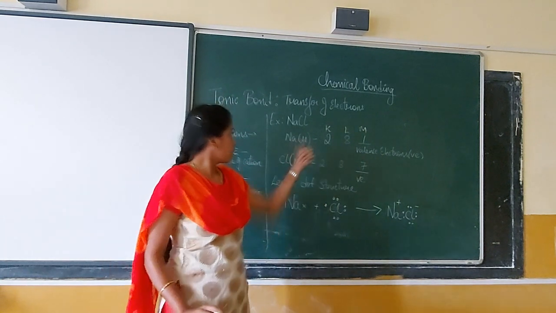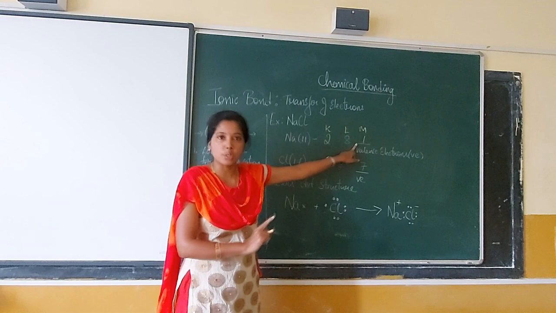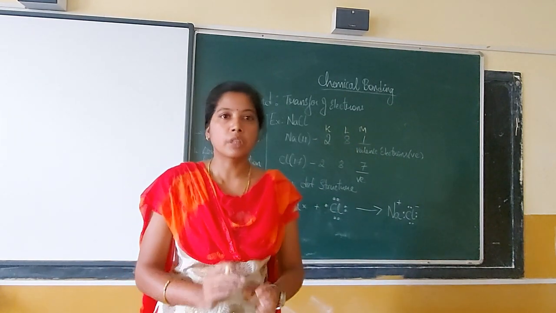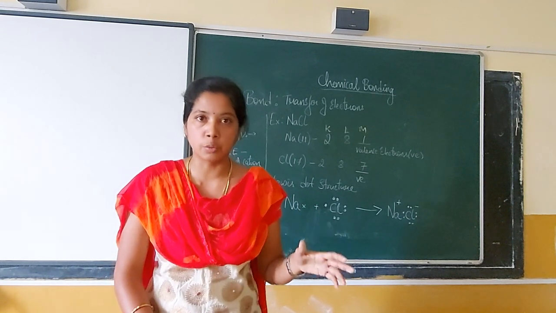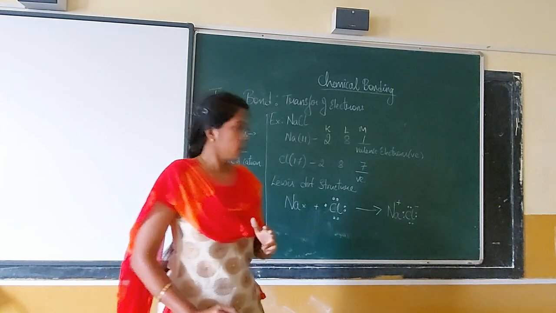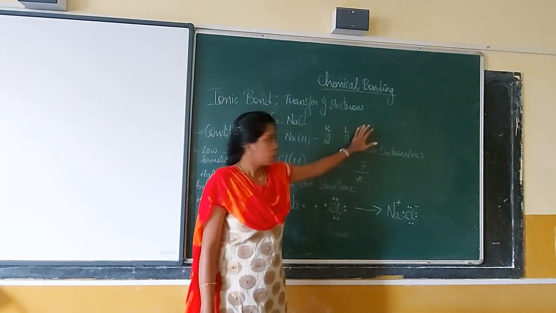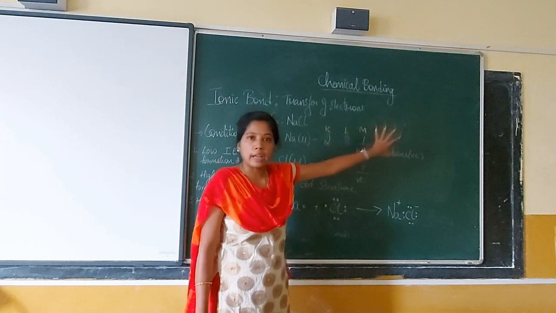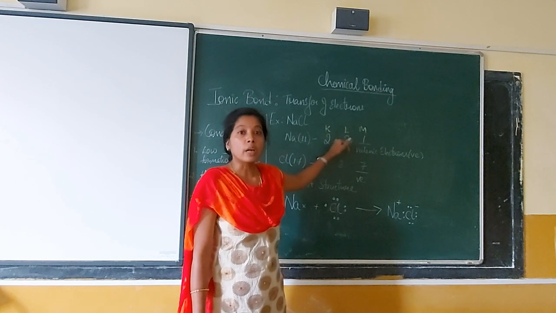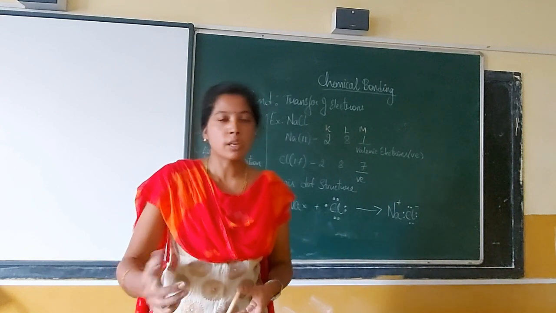Now we have got 2 elements, sodium and chlorine. Here you have only 1 electron in the valence shell. Now if sodium has to go to a stable configuration, or obey the octet rule, it should have 8 electrons in the valence shell. The options for sodium are, it can lose this 1 electron. When there is no electron in the M, there is no M shell, so we come back to L. L will be the valence shell. L has got 8 electrons, so it becomes stable.